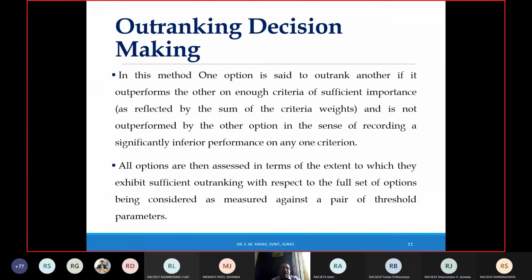So outranking decision making is the second method. In this method, one option is said to outrank another if it outperforms the other on enough criteria of sufficient importance and is not outperformed by the other option in the sense of recording a significantly inferior performance on any one criterion. All options are then assessed in terms of the extent to which they exhibit sufficient outranking with respect to the full set of options being considered, as measured against a pair of threshold parameters.